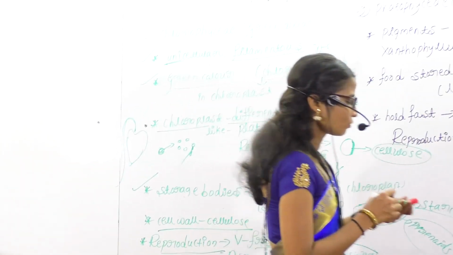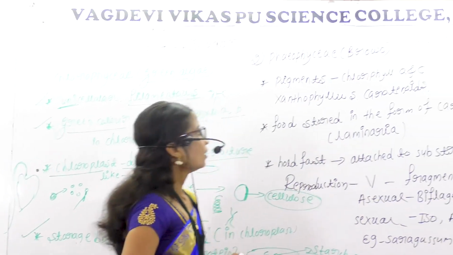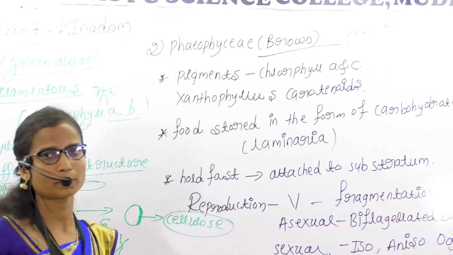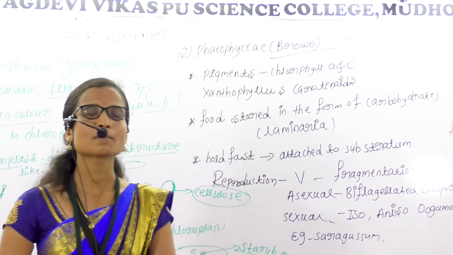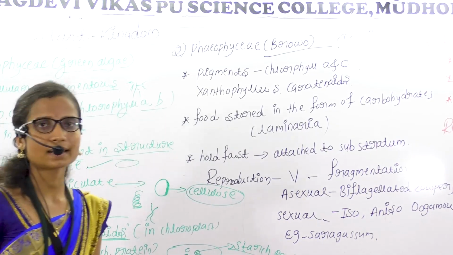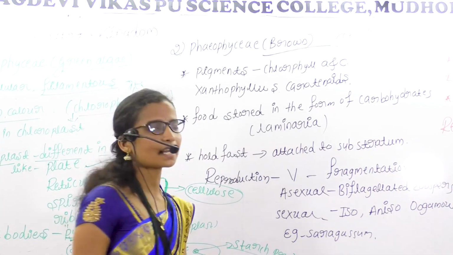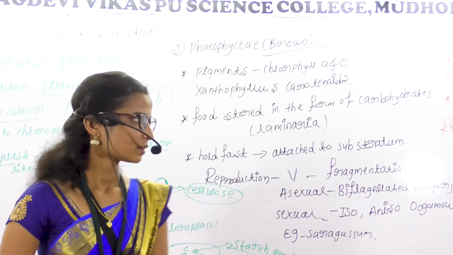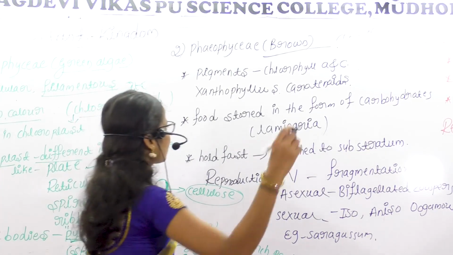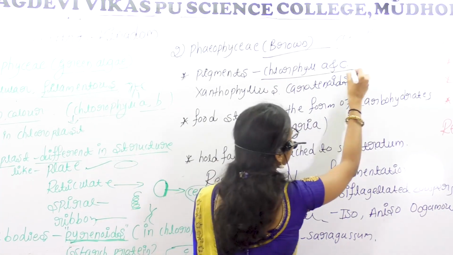Next is Phaeophyceae. Phaeophyceae is commonly called brown algae because these algae are brown in color. Chlorophyceae are green in color, while Phaeophyceae are brown in color. Why is it brown?